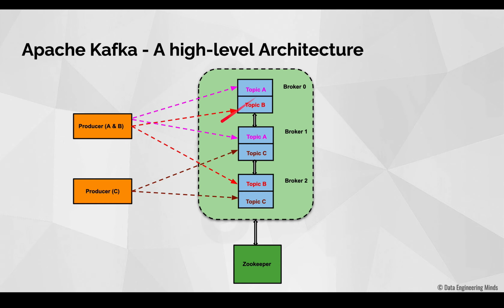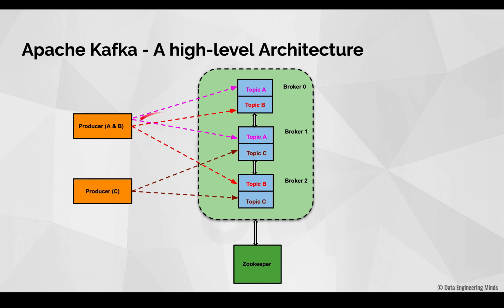Also, the data that these producers write into Kafka are aggregated and stored under a logical concept called topics. So what is actually a topic? You could imagine a topic as an equivalent to a table in a database. So if we have a database table named customer, this table might store customers' information like his name, his phone number, and so on. Similarly, if we have a Kafka topic named customer, this topic might contain the customer's personal information like his name, address, telephone number, and so on. So now I hope you understand what a topic is.